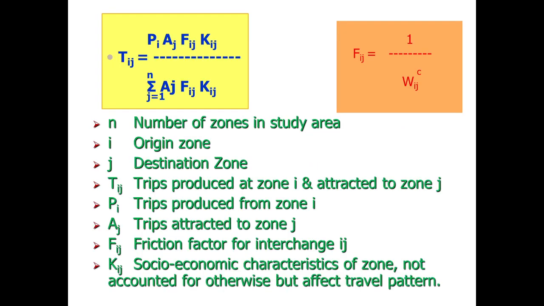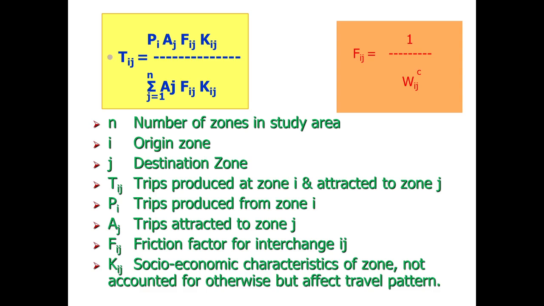So the basic formula for the gravity model is presented in this slide, and the formula is Tij equals Pi Aj Fij Kij divided by the summation of Aj Fij Kij. Now we will discuss these variables one by one.